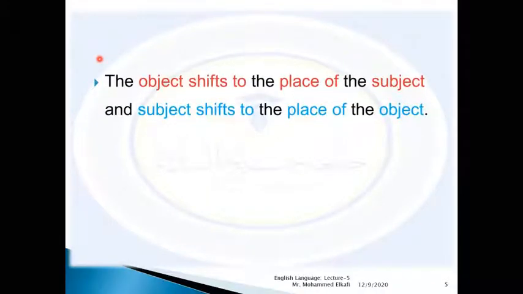In the forms of the passive voice tense, the object shifts to the place of the subject, and the subject shifts to the place of the object. So each one of them replaces the other. The subject moves to the place of the object, and the object takes the place of the subject.